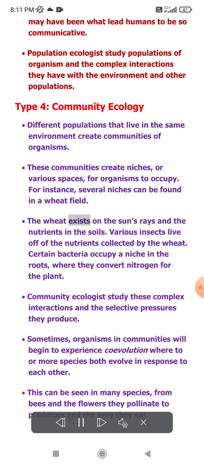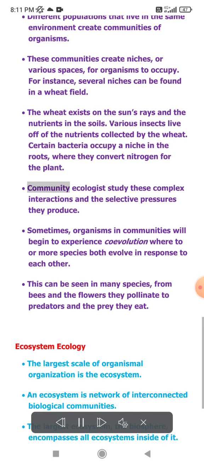The wheat exists on the sun's rays and the nutrients in the soil. Various insects live off of the nutrients collected by the wheat. Certain bacteria occupy a niche in the roots, where they convert nitrogen for the plant. Community ecologists study these complex interactions and the selective pressures they produce.